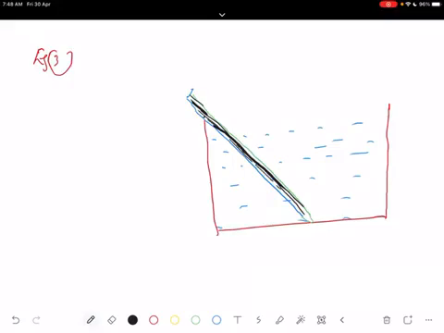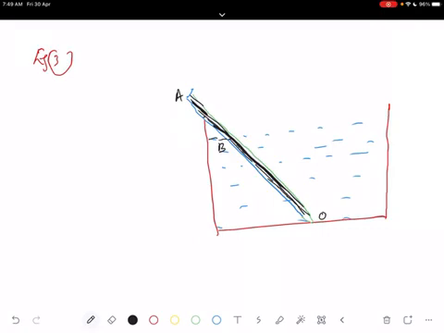Some of the portion is inside. AO is your pencil. I am marking B here, and from here this much portion, BO, is inside water. AB portion is outside. The pencil is partially immersed in water.